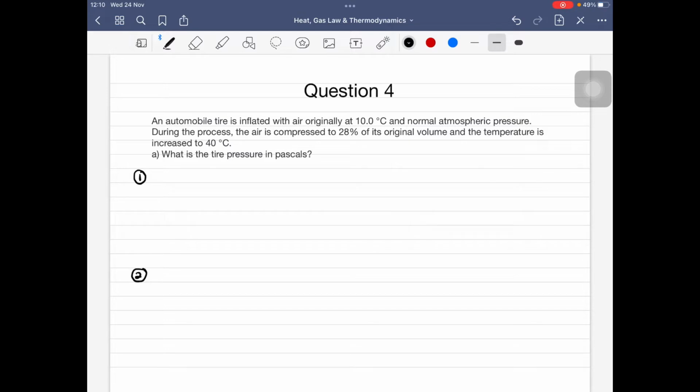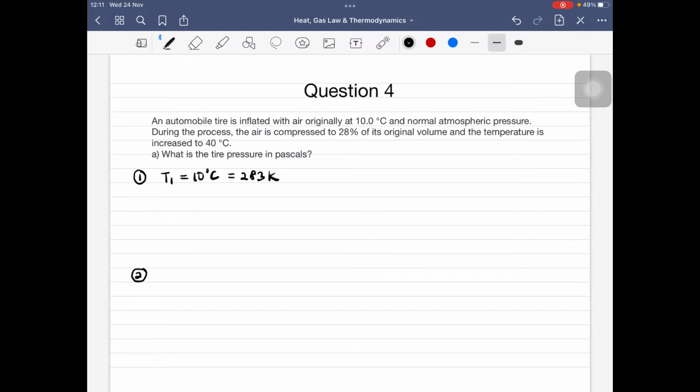An automobile tire is inflated with air originally at 10 degrees Celsius. So we can say that temperature untuk kita punya air first kali adalah 10 degree Celsius, which is kita akan tukar daripada Kelvin, which is equal to 283 Kelvin.